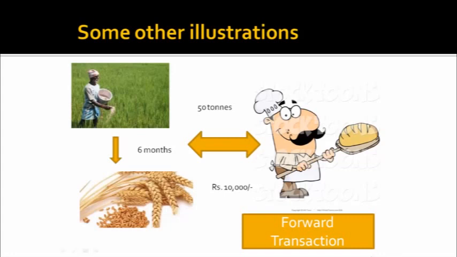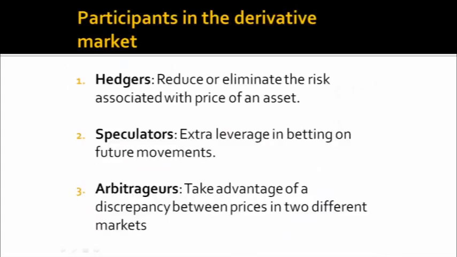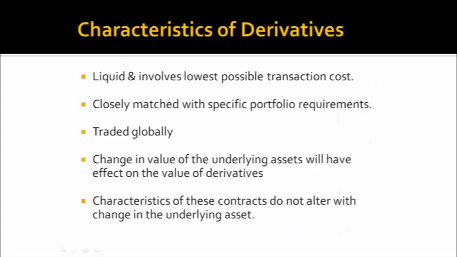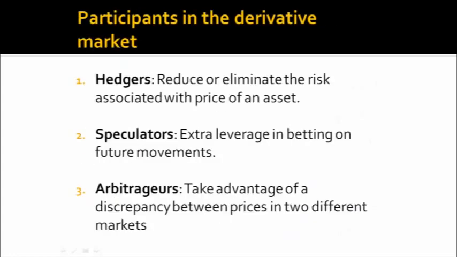Okay, right. So now let's discuss who all are the participants of the derivative market. There are three types of participants. One is hedger, the other one is speculator, and the third one is arbitrager. Now what are hedgers? Hedgers enter into this derivative market in order to reduce the associated risk because of the price fluctuation, like the way they entered into a forward contract.